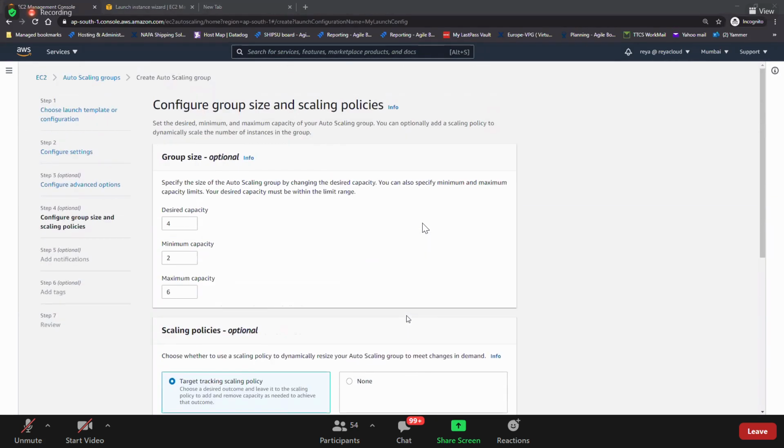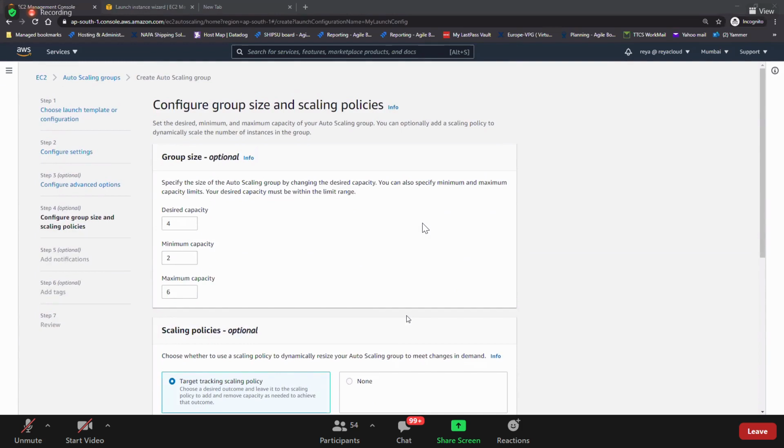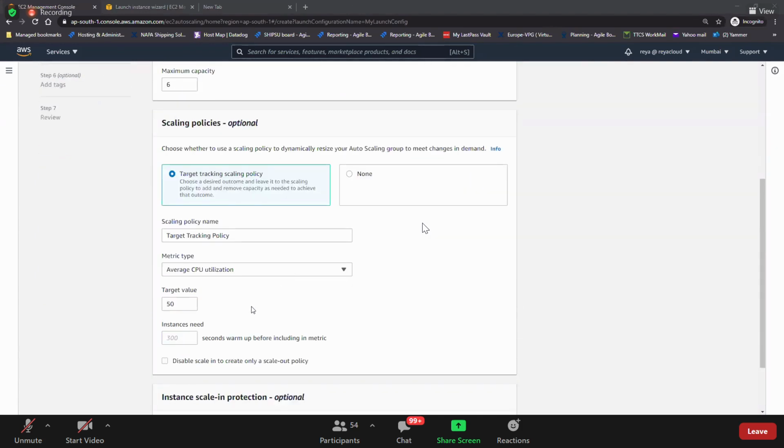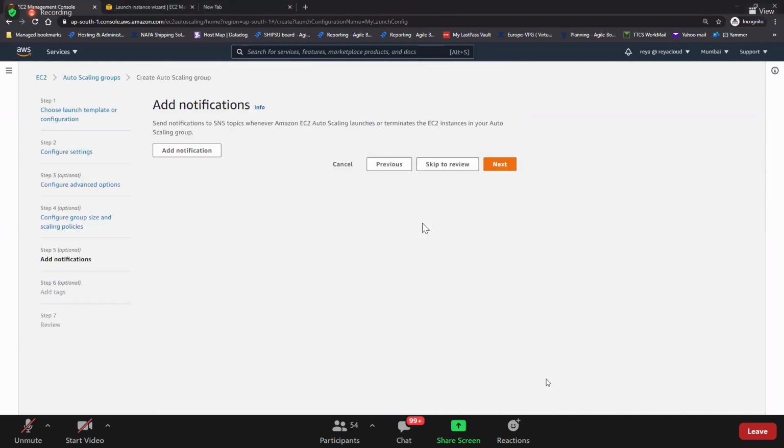Guys, do you understand this step 4? Everyone? Basically, what you have to do is just give the numbers and give the average value. That's all you need to do here. Everyone, is it clear? Nice. And click on next.